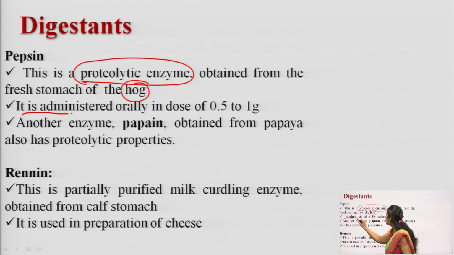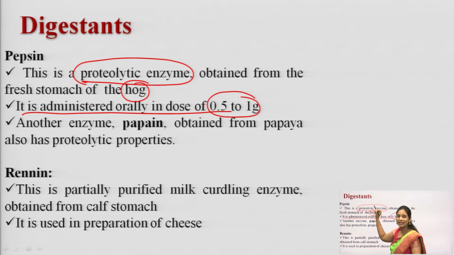It is administered orally in the dose of 0.5 to 1 mg. Whenever you are suggesting pepsin as a digestant drug, you can give 0.5 to 1 mg of this drug by oral route.